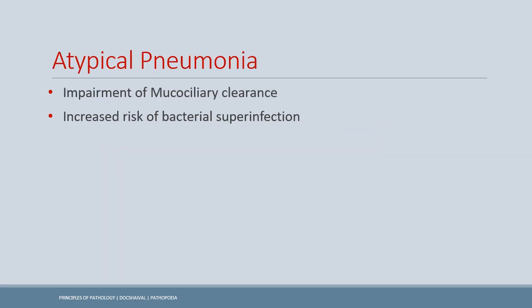Now the atypical pneumonia, I have mentioned, it is mainly caused by viruses, but it can also be caused by Mycoplasma pneumoniae, Chlamydophila pneumoniae, and the Coxiella burnetii. Okay, now as I've mentioned, that virus is primarily involved, and what they do is that they cause upper respiratory tract infection, they cause the failure of the mucociliary clearance, and this in turn causes increased risk of the bacterial